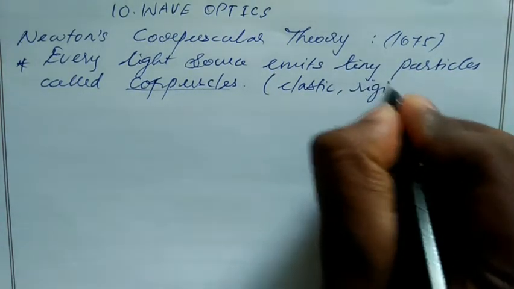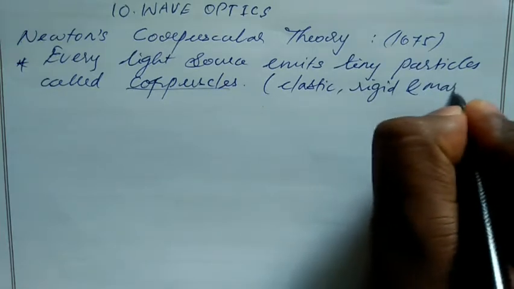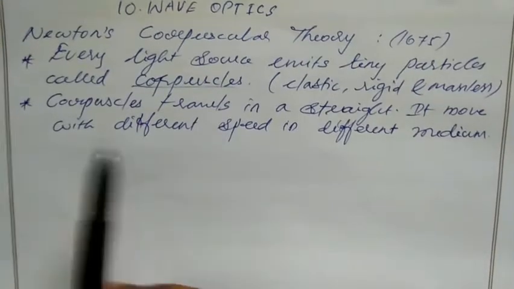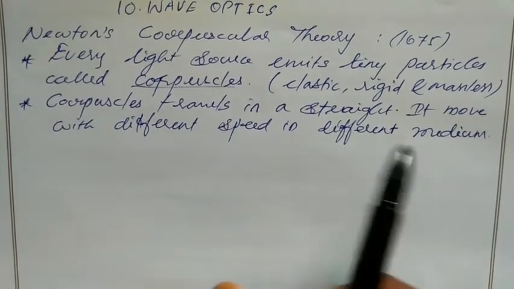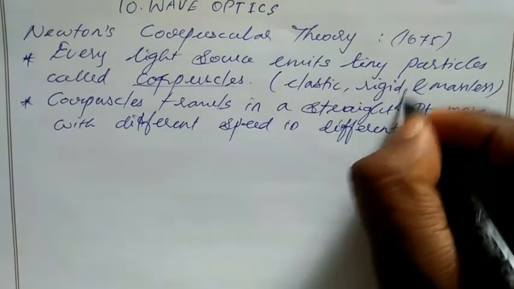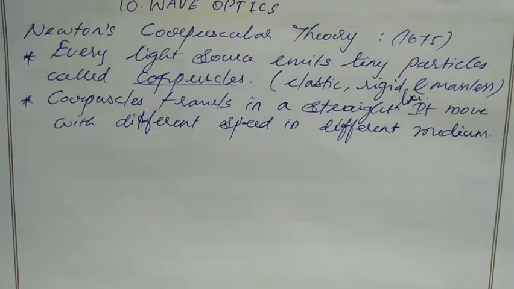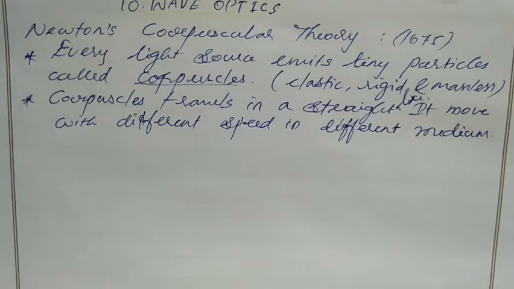The nature of corpuscles is that they are elastic, rigid and massless. Corpuscles travel in a straight line. They move with different speeds in different media, which is very obvious. When light travels through a rarer medium, it moves faster, but when light travels through a denser medium, it moves slower. So corpuscles also move with different speeds in different media.